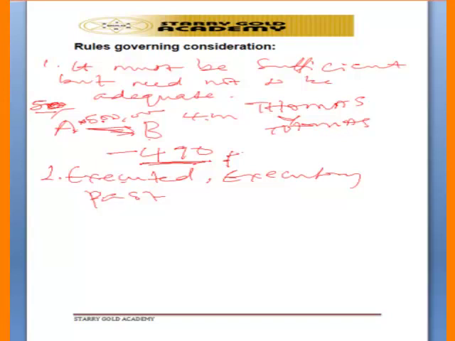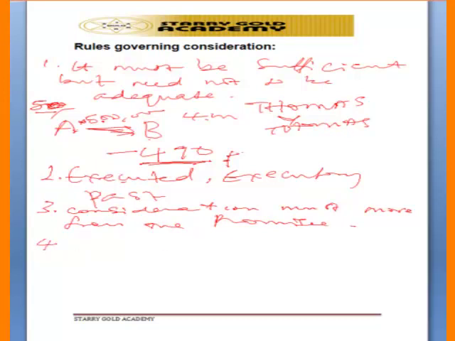And also, consideration must move. That's another rule of consideration. Consideration must move from the promisee. The promisor must give a promise, and the promisee must also give consideration. That means that there must be an exchange of promises. Consideration must move from the promisee.